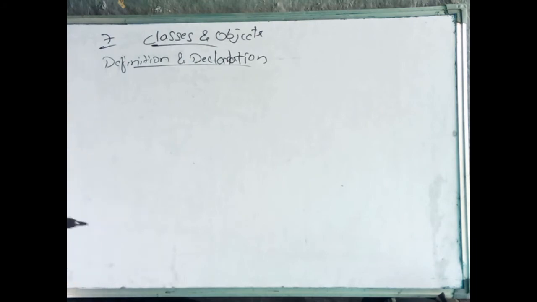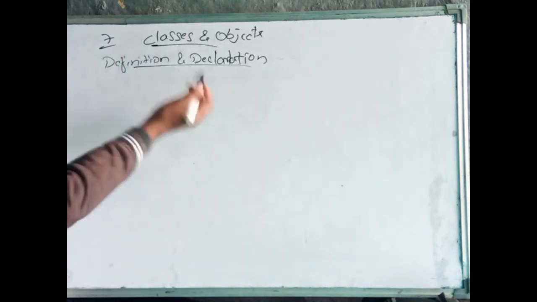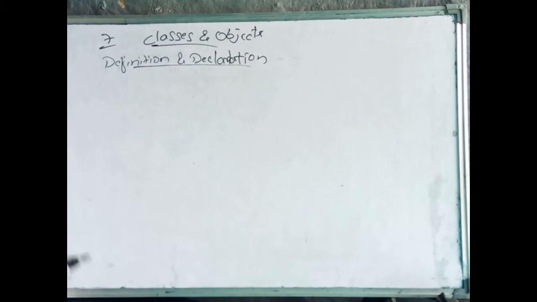That complete process of naming the class, naming the variables, and the set of operations performed on them, which we define within the class, is the definition of the class. Declaration means the representation of the object, that is, the set of operations performed by the object. That we call the declaration.